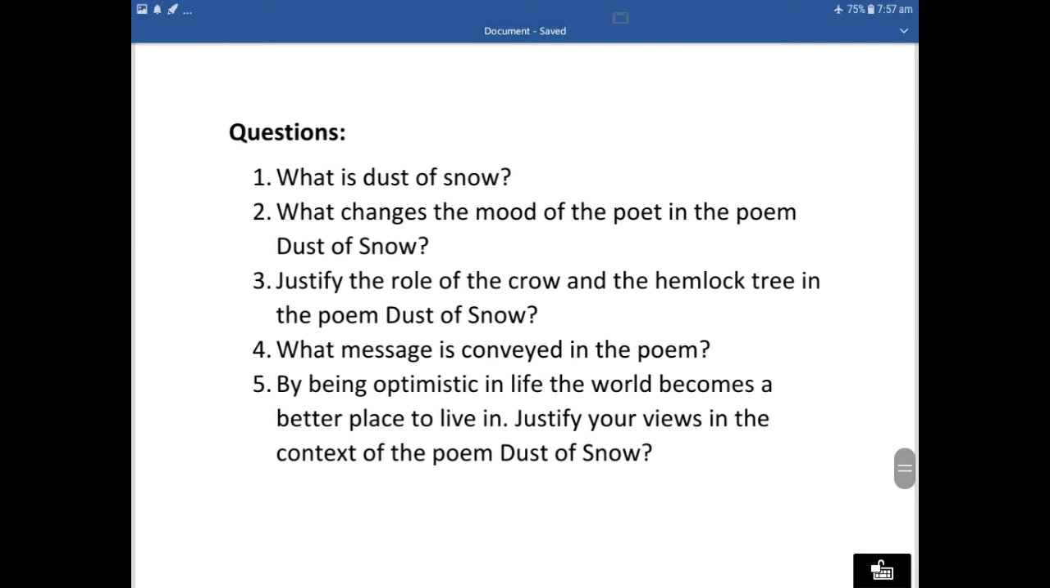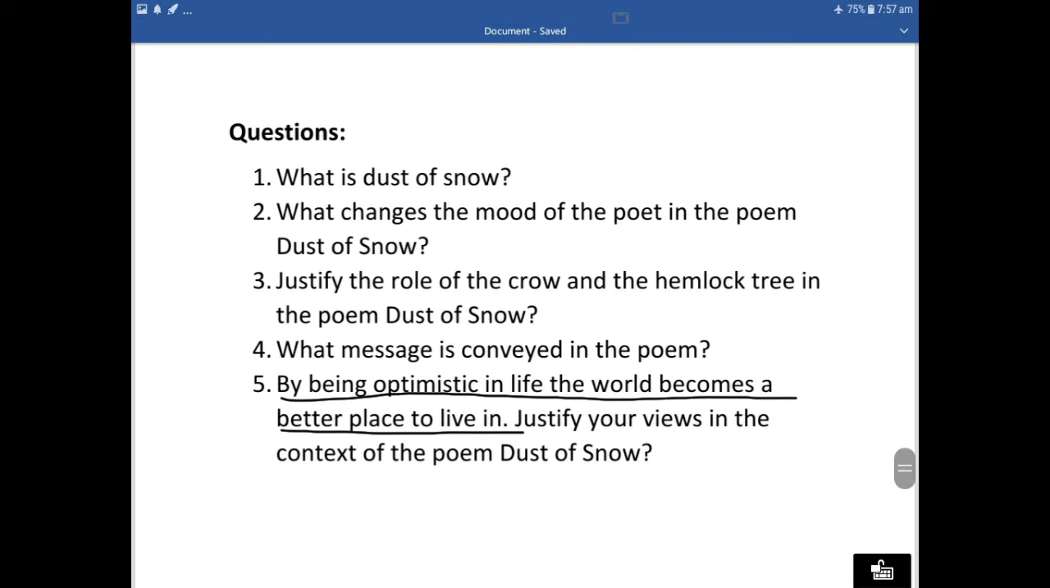Like, what is dust of snow? What changes the mood of the poet in the poem Dust of Snow? Justify the role of the crow and the hemlock tree in the poem Dust of Snow. What message is conveyed in the poem? By being optimistic in life, the world becomes a better place to live in. So this is the message that the poet wants to give through this poem.